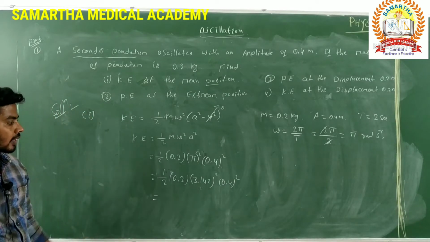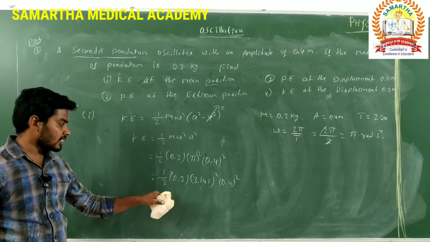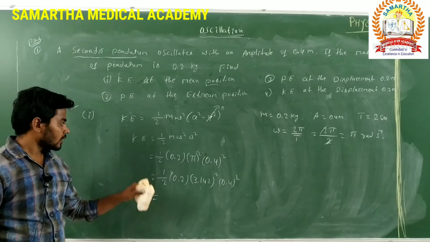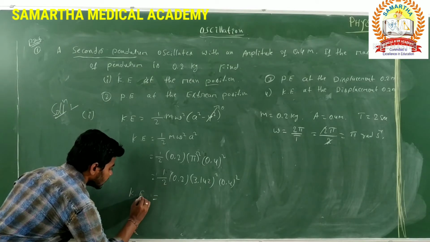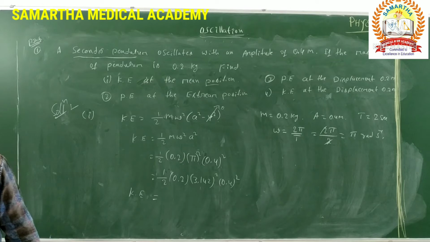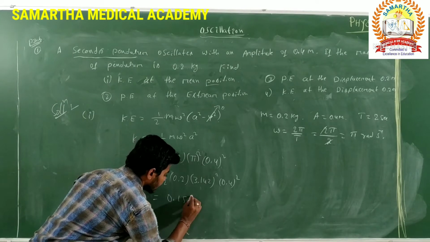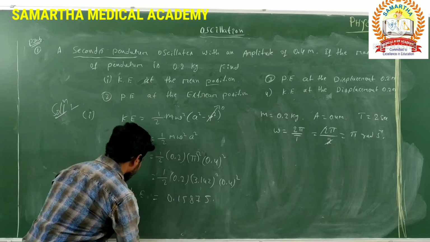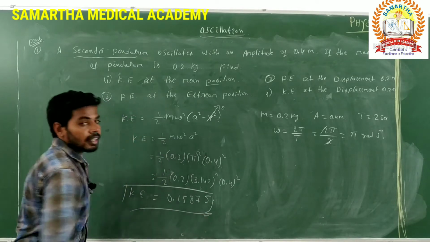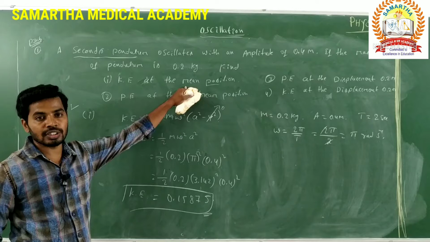By using the calculation method, the total kinetic energy is how much? 0.1587 joules. This is the kinetic energy at the mean position.